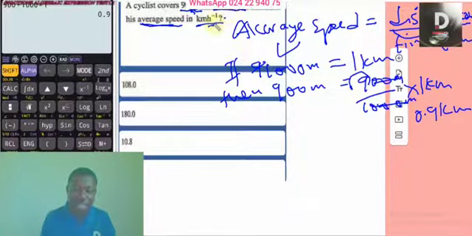The minutes must also be in hours because it's asking for hours. So let's go, minute to hour. How many minutes make 1 hour? This is what you should know. It's basic. Even my mother knows. She didn't go to school, but she knows.